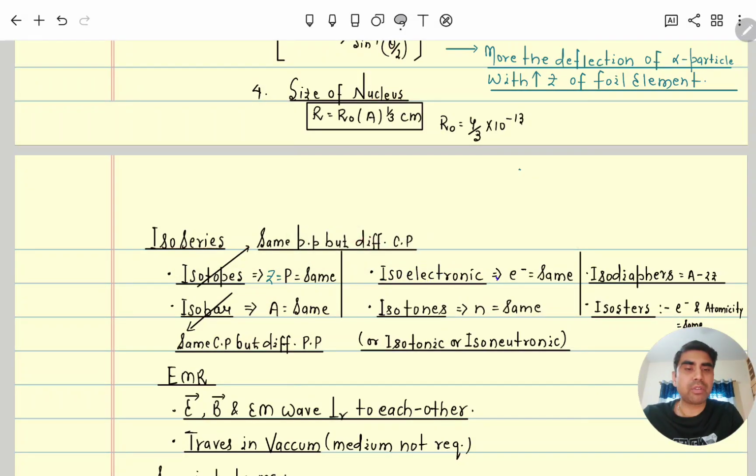Isoelectronic: the number of electrons will be the same. Isotones: the number of neutrons will be the same; it is also called isotonic or isoneutronic. Isodiaphers: the A minus 2Z value will be the same, meaning atomic mass minus 2 into Z atomic number. Isosters: the number of electrons and atomicity, the number of atoms, will be the same. So these are the iso series.